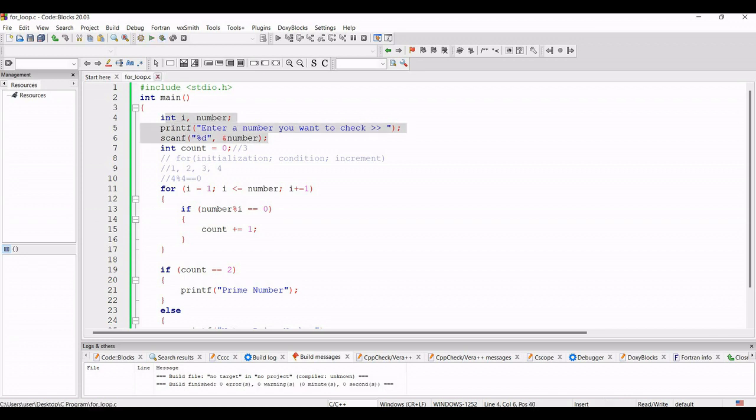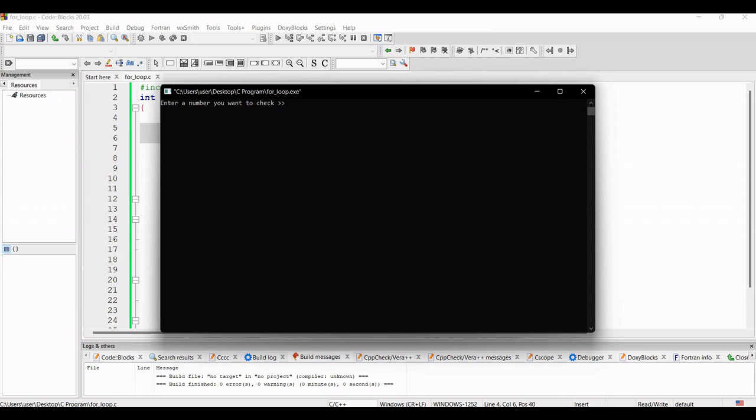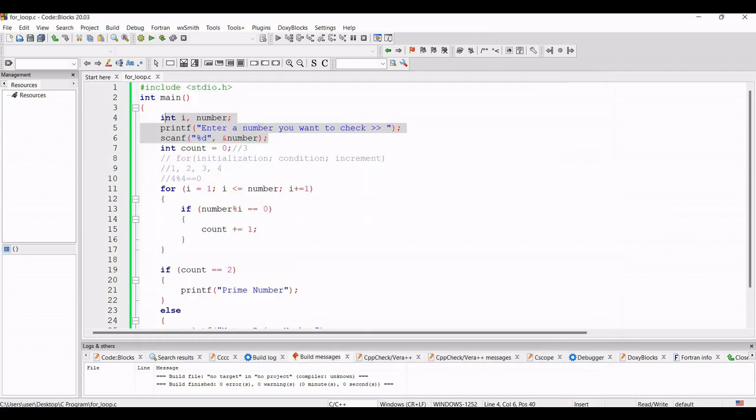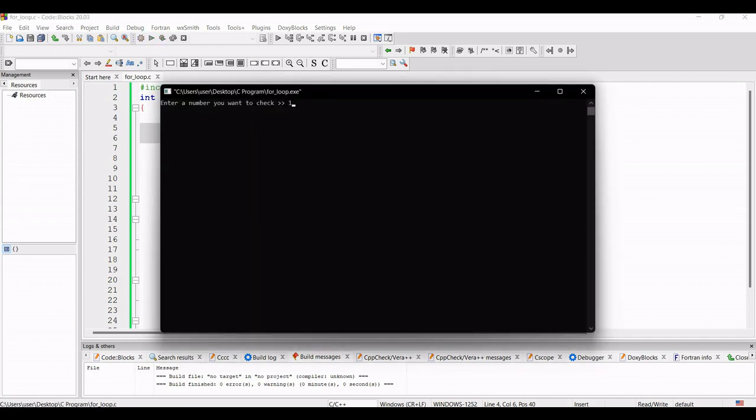So compile it again, run the program, enter the number. If the number is, suppose, 9, 9 is not a prime number. Run it again. If I give a prime number, suppose 17, 17 is a prime number.